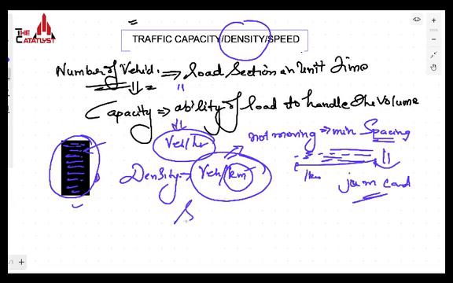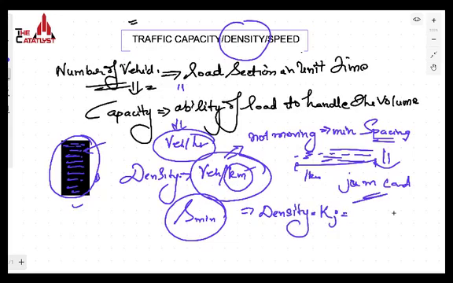If you say that the vehicle has a spacing of S minimum, which is the minimum spacing between vehicles, अगर इससे कम spacing होती है, तो vehicle में accident हो जायेगा. It means that if S minimum is the minimum spacing of the vehicles, then the density, which is represented by the jam density Kj, jam density meaning maximum density, will be 1000 divided by S minimum. 1000 means 1 kilometer. In 1 kilometer, if you want to calculate the number of vehicles present, that will be 1000 upon S minimum, which is the jam density. Fine. Speed you already know. Speed is the movement of the vehicle, which is kilometer per hour.